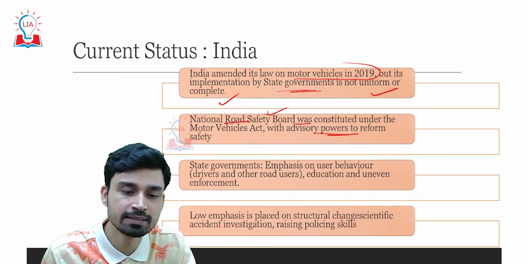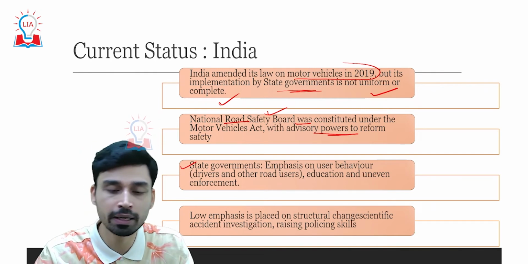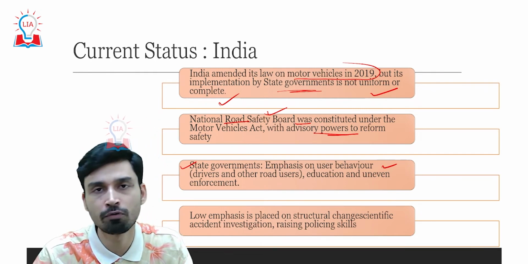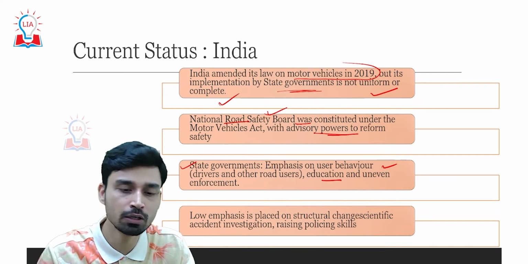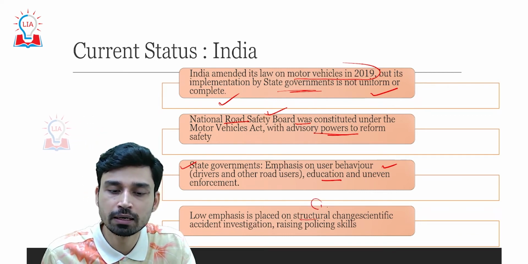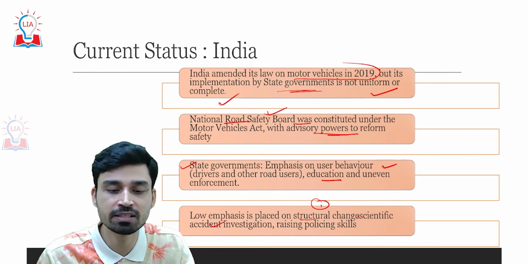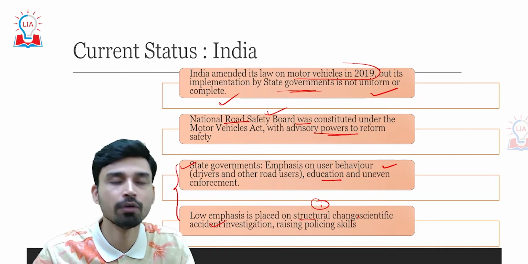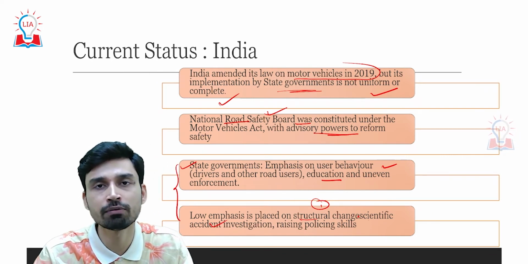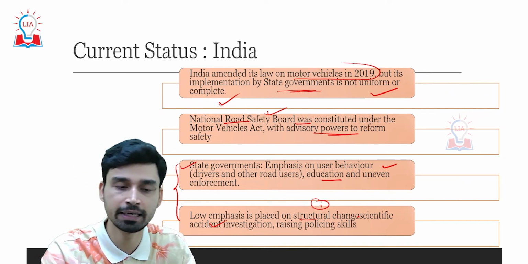Third, the state governments are emphasizing more on areas such as user behavior of drivers and other road users, education and uneven enforcement. Low emphasis is placed on areas such as structural change, scientific accident investigations and raising the skills of police. So this focus area is totally different from what it should be, and that is why the fatality rate is higher in the case of India.